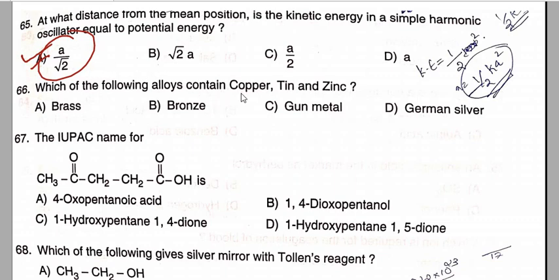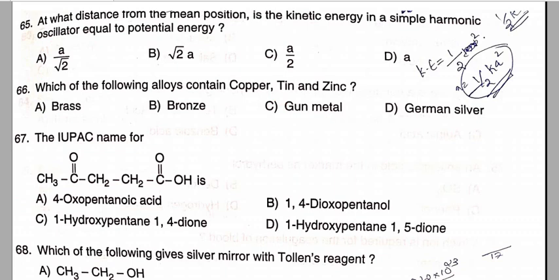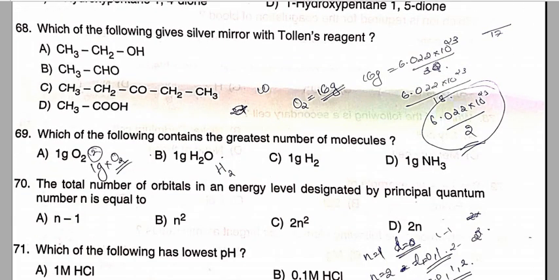Which of the following alloys contains copper, tin and zinc? That is gunmetal. Option C is the correct answer. IUPAC name of this particular compound is 4-oxopentanoic acid. That is option A is the correct answer for this question number 67. Next we will move to question number 68. Which of the following gives the silver mirror with the Tollens reagent, that is CH3CHO aldehyde? That is option number B is the correct answer. Which of the following contains the greatest number of molecules? That will be 1 gram of water. Option number B is the correct answer for question number 69.